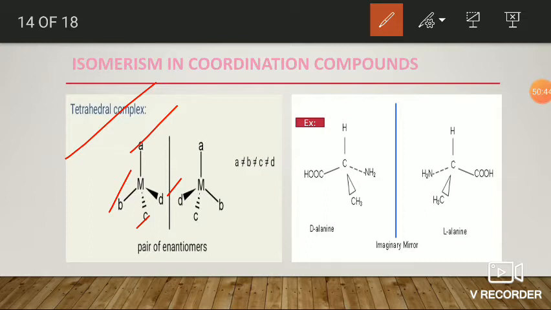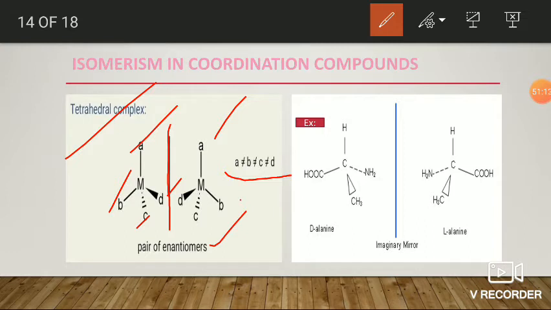If the central metal atom in the tetrahedral complex contains four different ligands, then it exhibits optical activity. They have a mirror image relationship, but they are not superimposable on each other. So they are a pair of enantiomers where A, B, C, D are different.